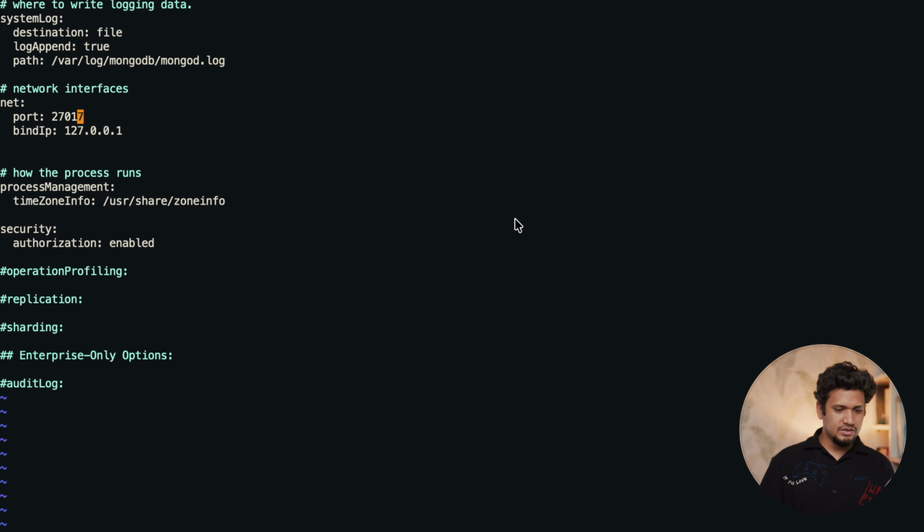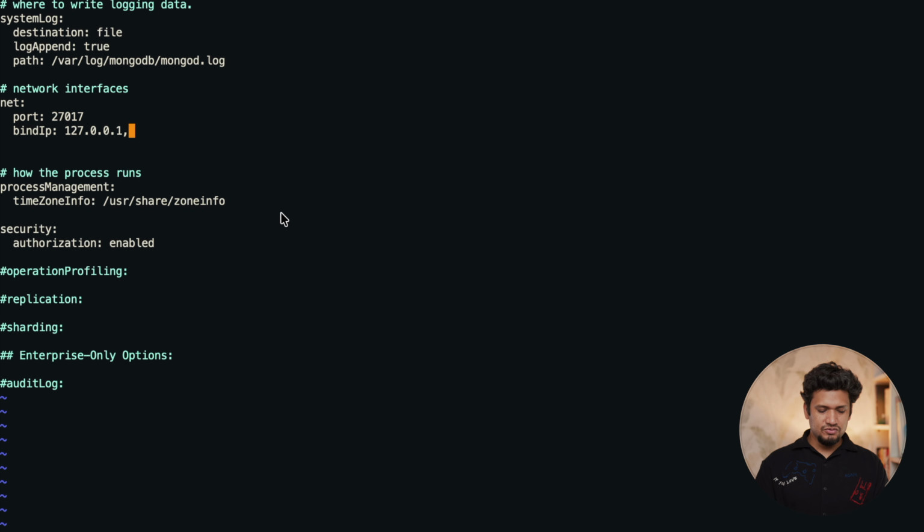Here we see that in the bind IP, it is bound to localhost. So it is only accessible by the operating system in the server, and it cannot be accessed on the local infrastructure. So for that, we have to bind it to its local IP address.